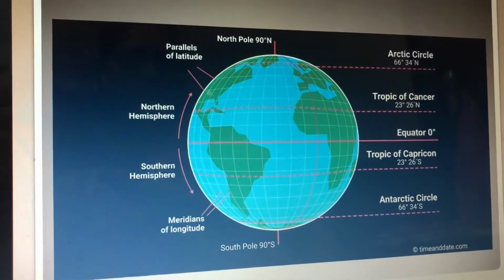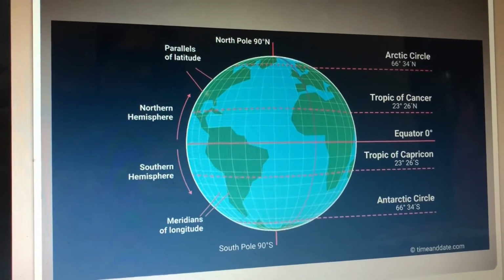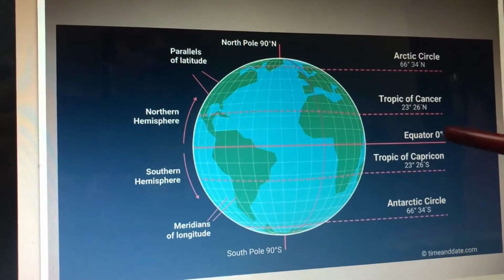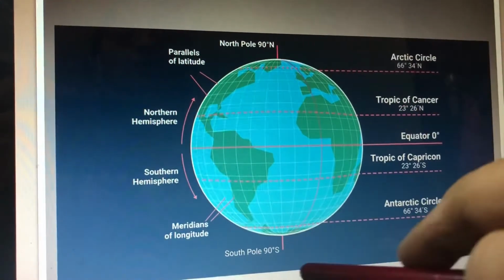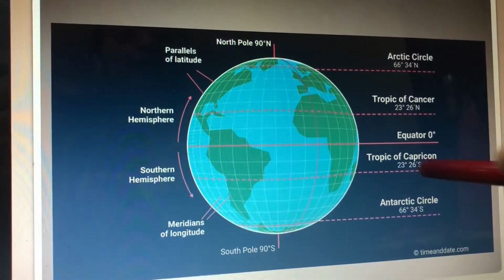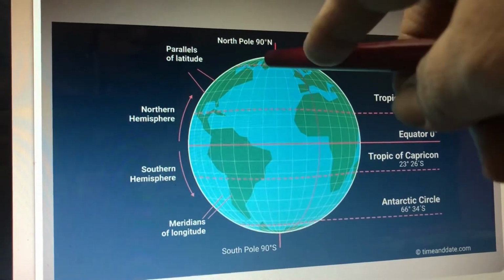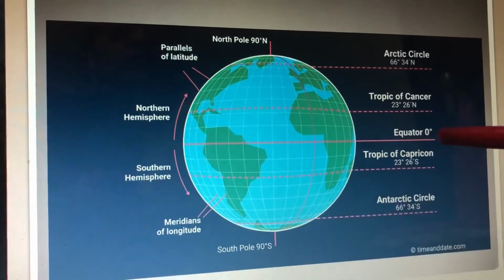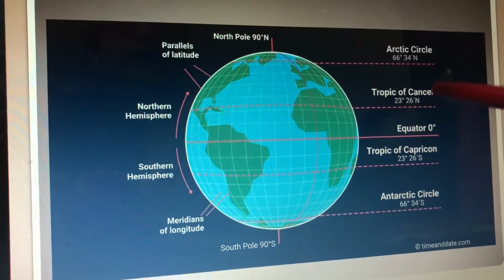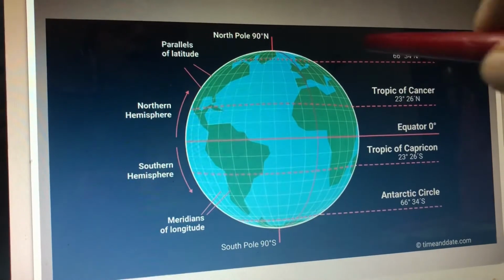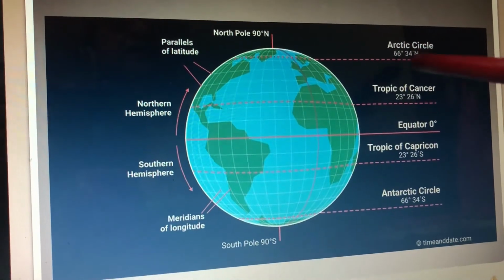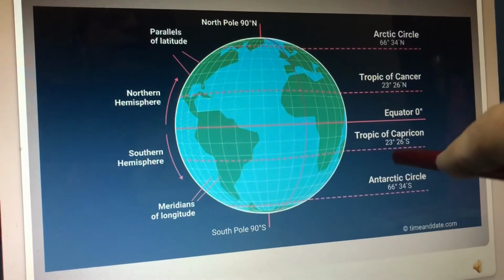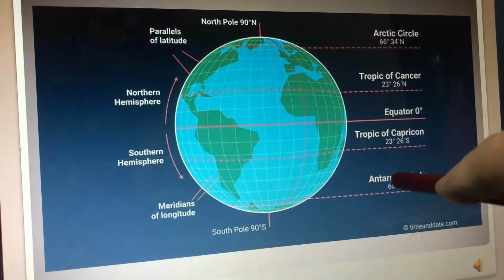Now, important parallels or latitudes. There are 7 important latitudes: equator, north pole, south pole. Okay, equator 0°, north pole 90°, south pole also 90° south, Tropic of Cancer 23.5° north, Arctic Circle 66.5° north, then Tropic of Capricorn 23.5° south, then Antarctic Circle